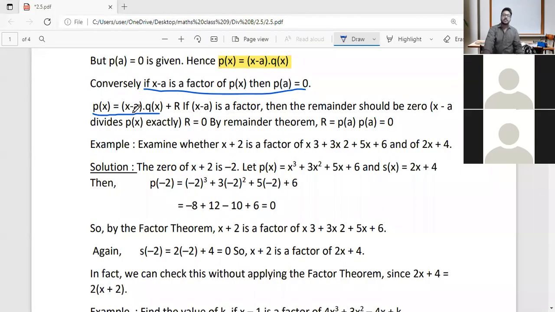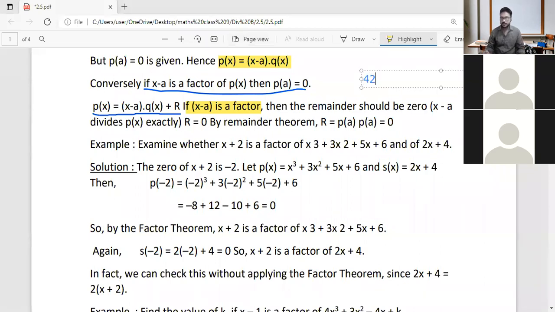See, we are supposing that P of x is equal to x minus a into Q of x plus r. That is the normal form of a polynomial. We are given that if x minus a is a factor, what does it mean? See, I will show you. I will show you by an example.